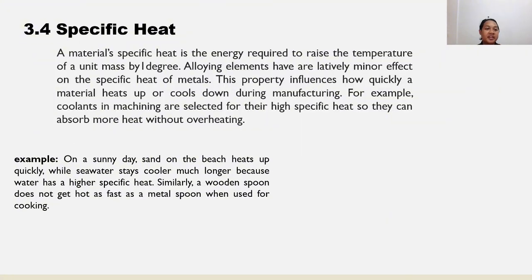Next, we have specific heat. A material's specific heat is the energy required to raise the temperature of a unit mass by 1 degree. Alloying elements have a relatively minor effect on the specific heat of metals. This property influences how quickly a material heats up or cools down during manufacturing. For example, coolants in machining are selected for their high specific heat so they can absorb more heat without overheating.